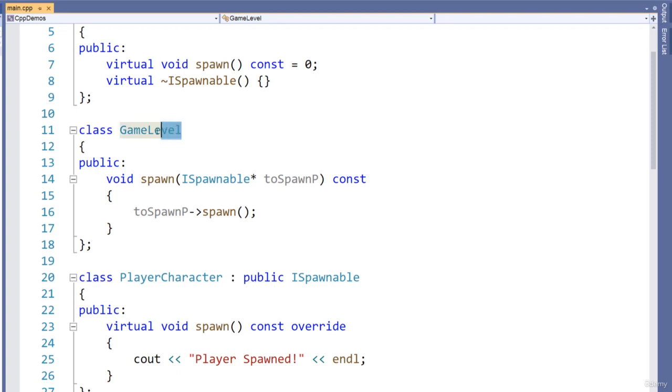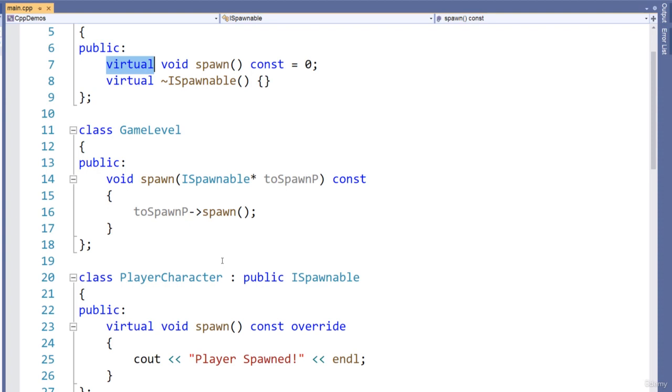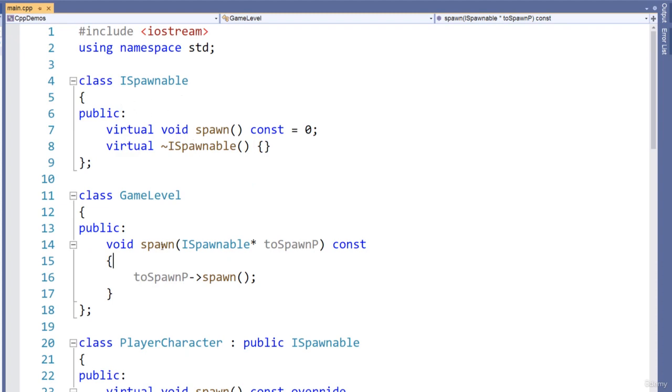Now I also have this class called game level, and in the public section this has its own spawn function, so this does not derive from iSpawnable, alright? This has its own spawn function, and as a formal parameter there's a pointer to an iSpawnable. Remember that the function is a pure virtual function in iSpawnable, so if you pass an object that derives from iSpawnable into here, then it's going to call the appropriate function on that object. Also, just to reiterate, we cannot instantiate an abstract class, and that also goes for an interface class.